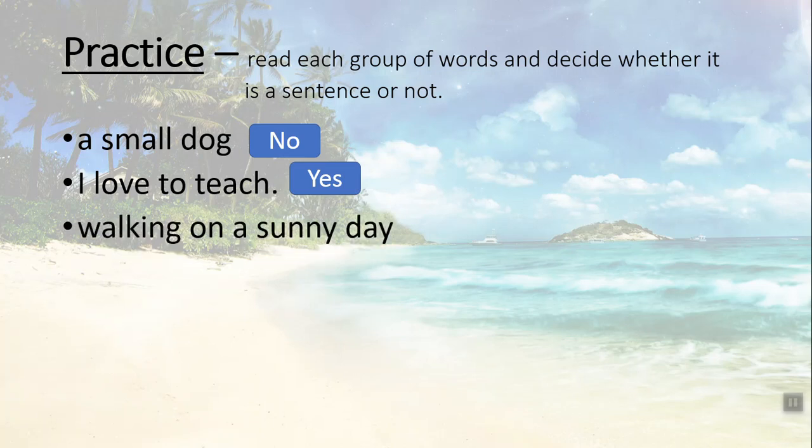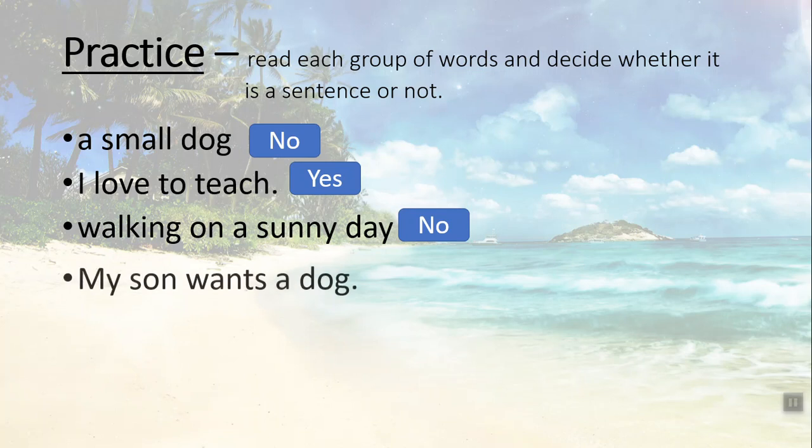Okay, another one is walking on a sunny day. Walking on a sunny day, we can use it as a phrase in a sentence. For example, walking on a sunny day is very joyful and it's my biggest dream that I have ever had. We cannot say it is a complete sentence because it doesn't have a verb, it doesn't give a complete thought.